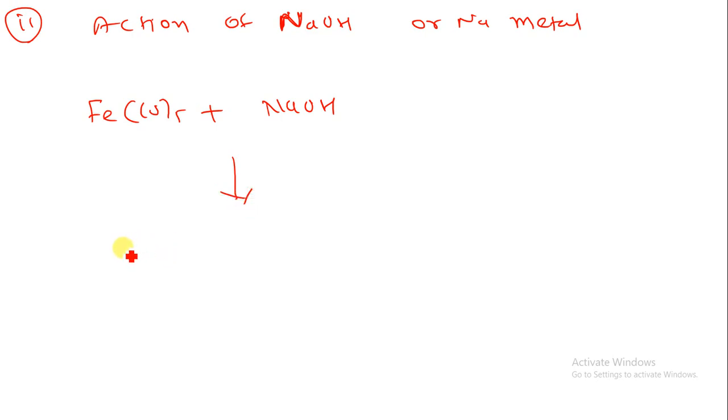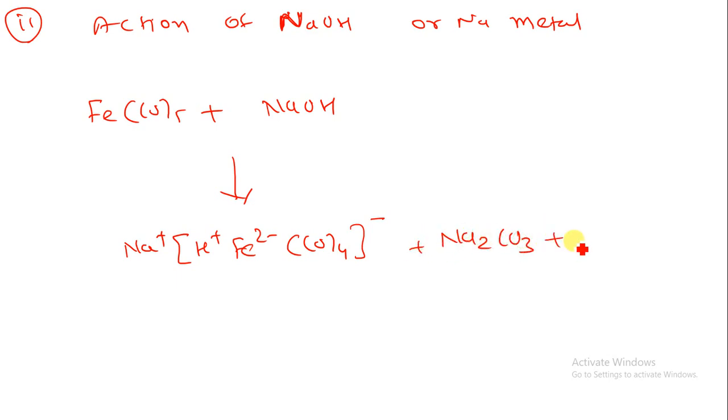So Fe(CO)5, that is sodium plus over here, here I am having H plus, Fe2 as a minus charge, (CO)4, one CO will be removed from the reactive material, here I am having a minus charge, here I can produce Na2CO3, and by the removal of the H2O. So by that way you can calculate this thing.